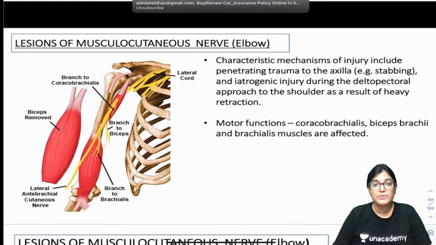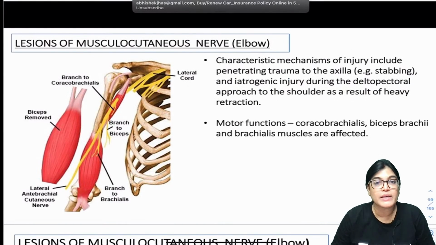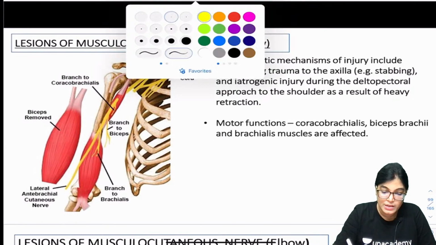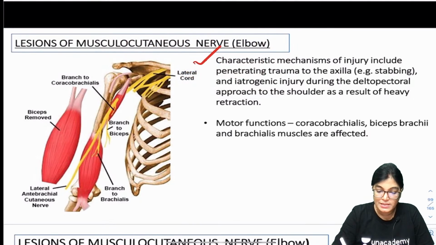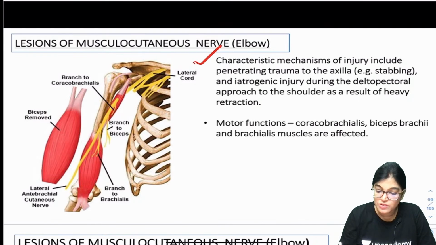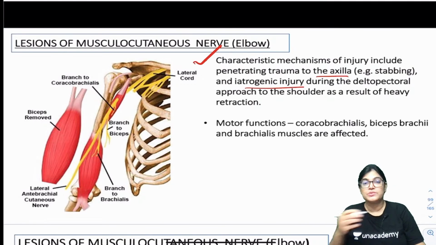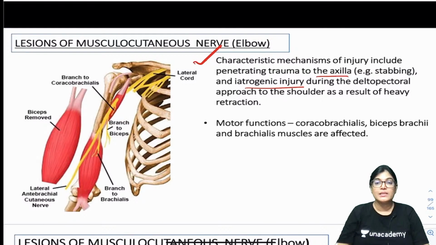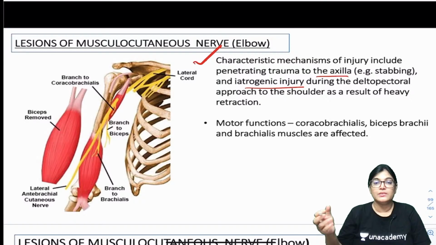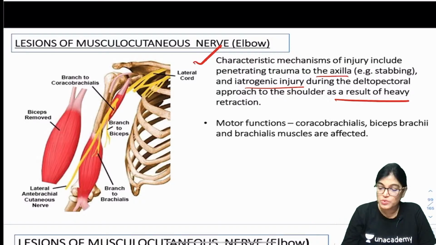Now, I would like to give you the key points on how you are going to mark the correct answer. Lesions of the musculocutaneous nerve in the elbow: the characteristic mechanism of injury is generally a penetrating injury to the axilla, stab injury, or iatrogenic injury, meaning any kind of severe injury, such as during the deltopectoral approach of the shoulder, as heavy retraction is done.